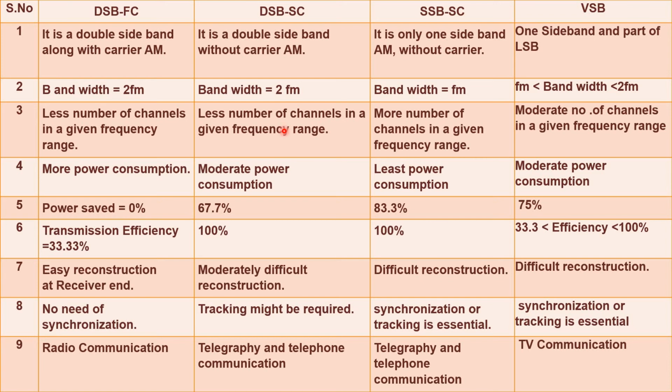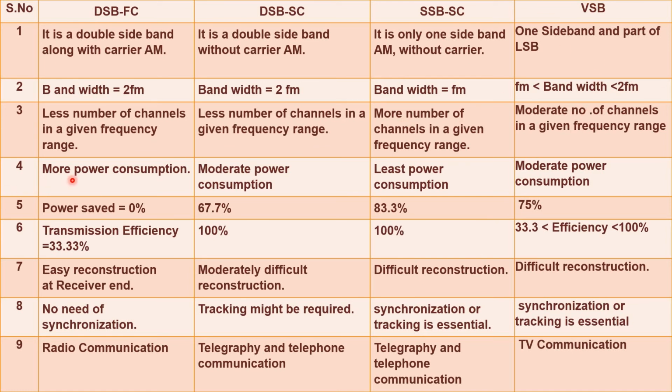Here also there are fewer stations because there is no saving of bandwidth. In this third category, single sideband suppressed carrier, there are more channels in a given frequency range because we saved 50% of the bandwidth. Here there is a moderate number of channels. Compared with AM double sideband full carrier, more stations are available, and compared with single sideband suppressed carrier, fewer channels are available in VSB.